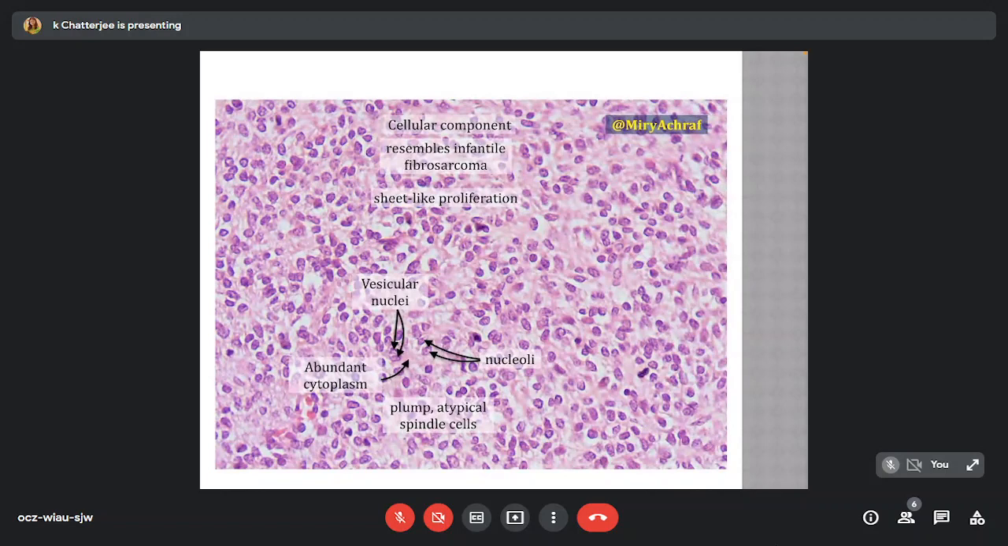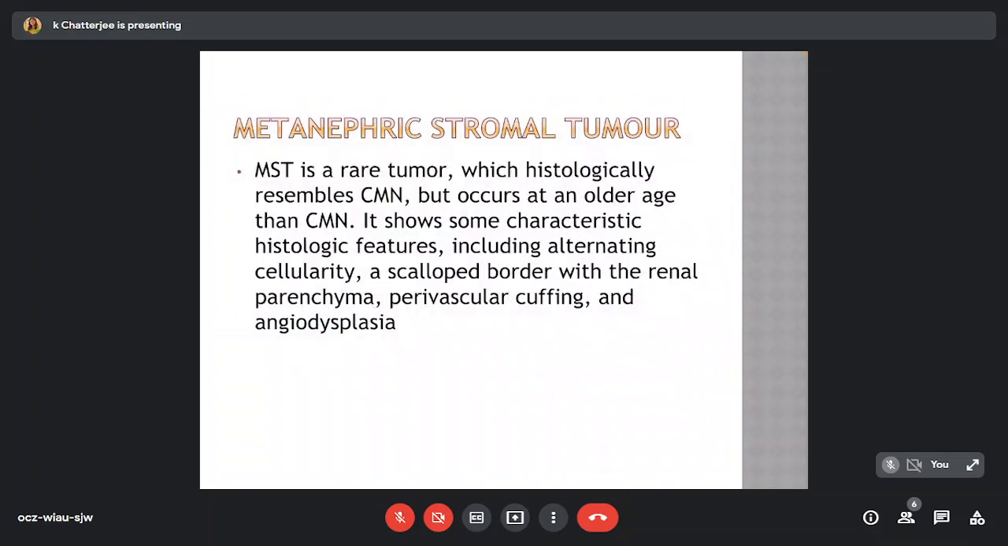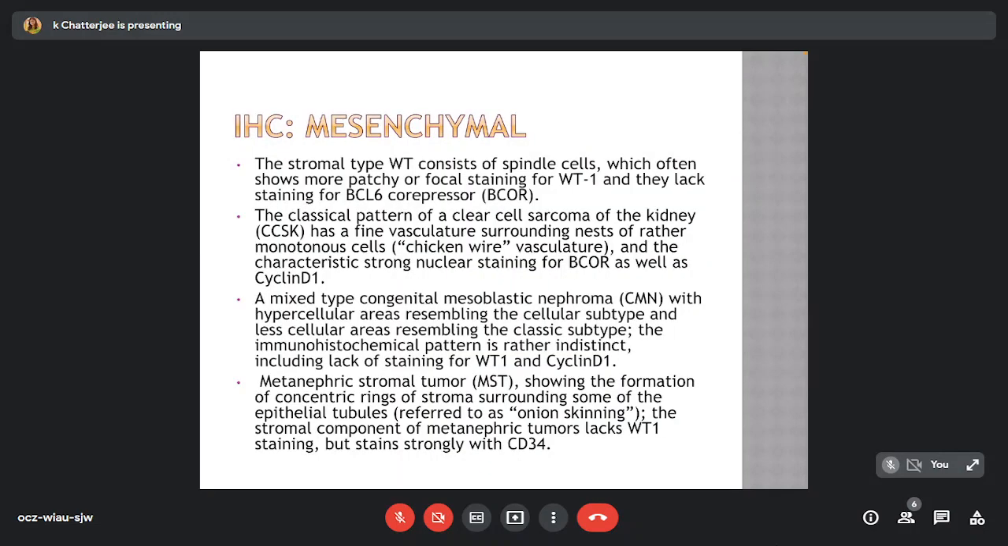Here we can see cellular component which resembles the infantile fibrosarcoma, and some may have vesicular nuclei and plump spindle cells. The metanephric stromal tumor is a rare tumor which histologically resembles the congenital mesoblastic nephroma but occurs at an older age. It shows some characteristic histological features including alternating cellularity, a scalloped border with the renal parenchyma, perivascular cuffing, and angiodysplasia.